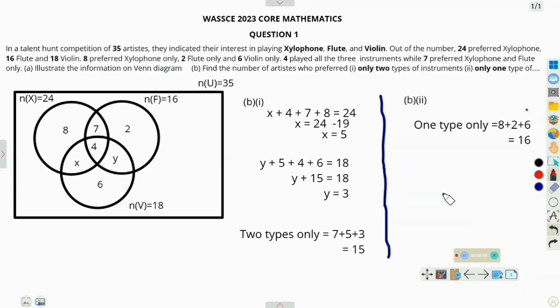It says that find the number of artists who preferred only one type of instrument. From the Venn diagram, portions that include only one type of instrument are this portion, which belongs to xylophone only, and then this portion, which belongs to flute only, and then this portion, which belongs to violin only. So we are going to add them. That is 8 plus 6 plus 2, and that gives us 16.